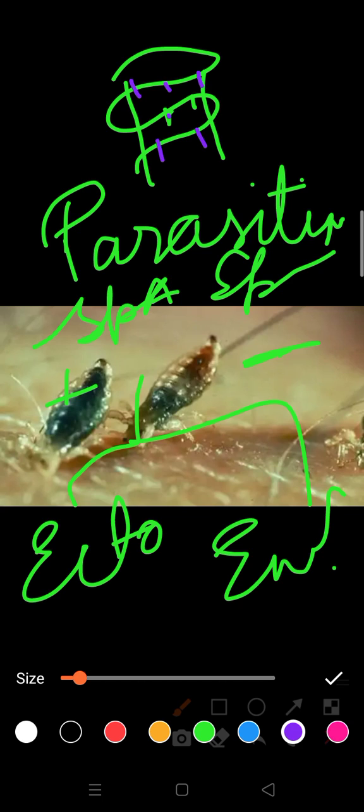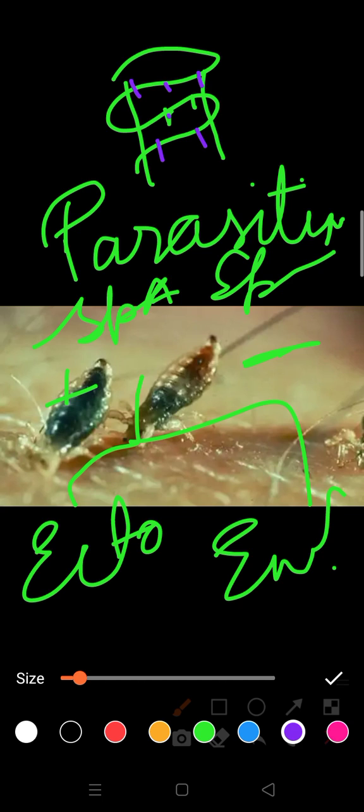So Cuscuta is also a kind of parasite and shows parasitism. Lice on the human head are present on the outside. They do not penetrate totally inside the body of the host, that's why they are known as ectoparasites. They are present outside the body.